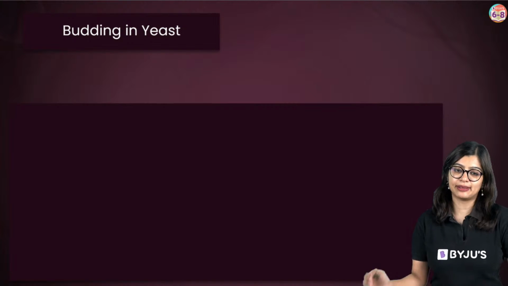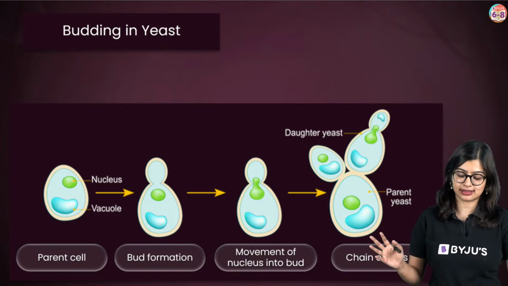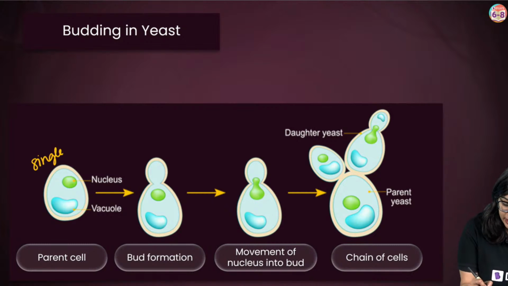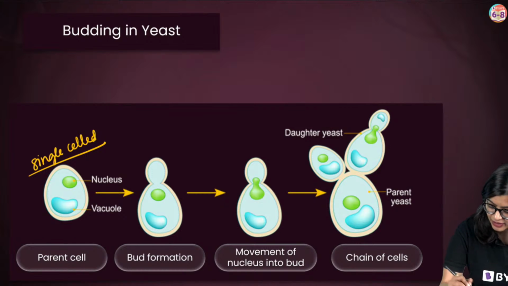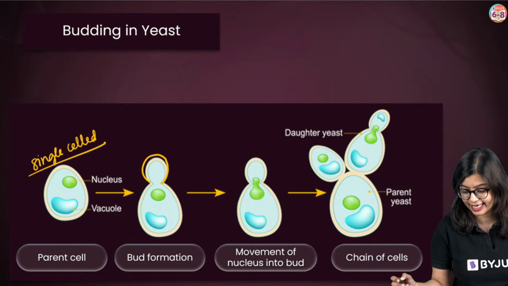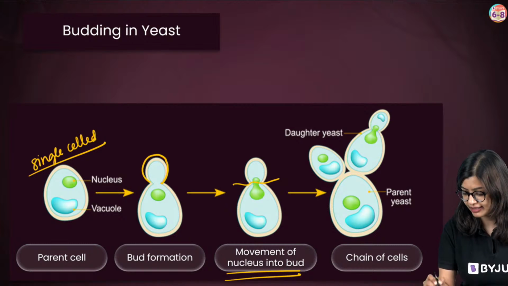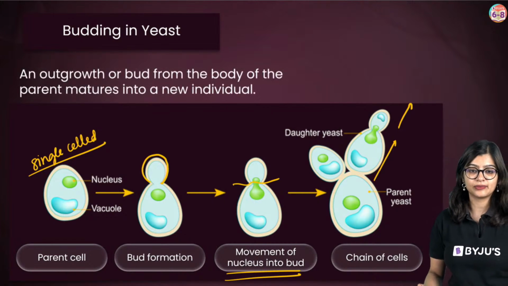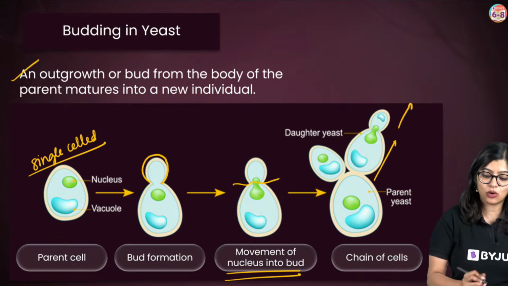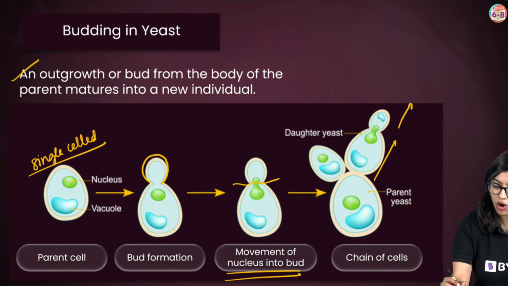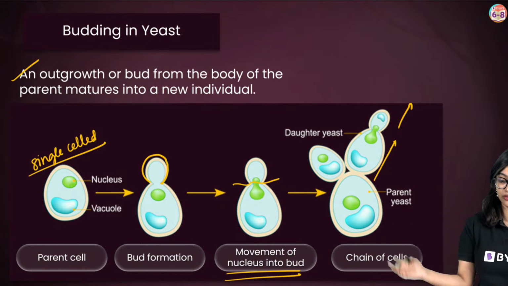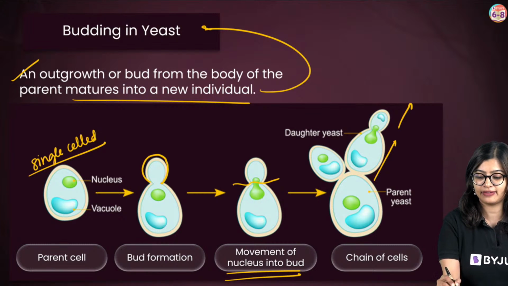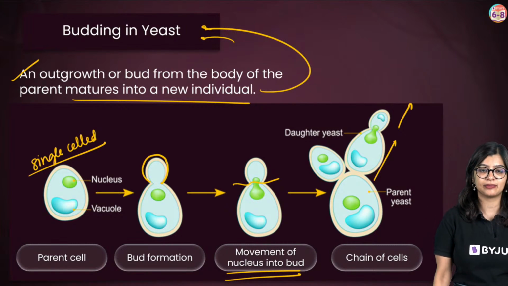Similarly, we observe a process in yeast, where in yeast also, this is single cell, right? This is a single-celled organism. There is an outgrowth in this case, and eventually the bud can get detached, or it will end up forming a chain of buds. So in this case, an outgrowth or a bud from the body of the parent is what matures into a new individual, and we call this budding in yeast.